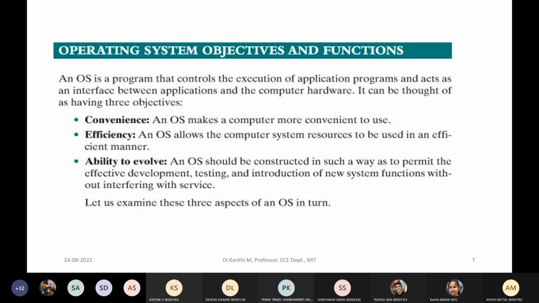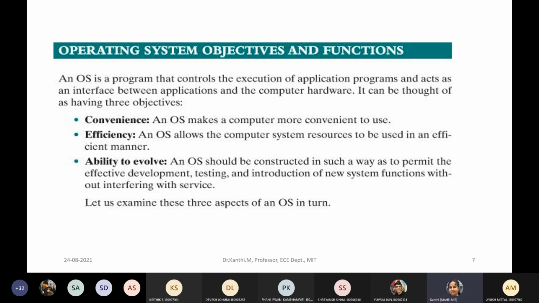I need to know how efficiently I'm using the resources. Please note that the processor is also one of the resources. You can have memories, printers, and various other resources.